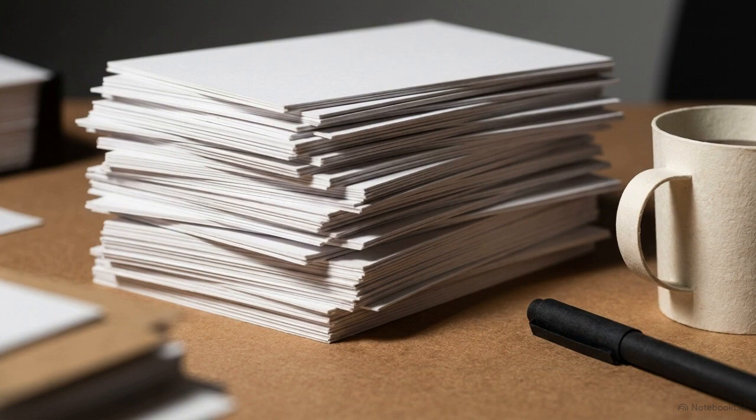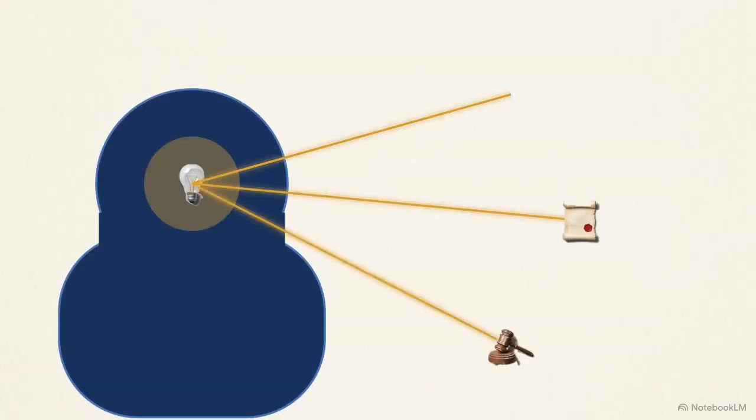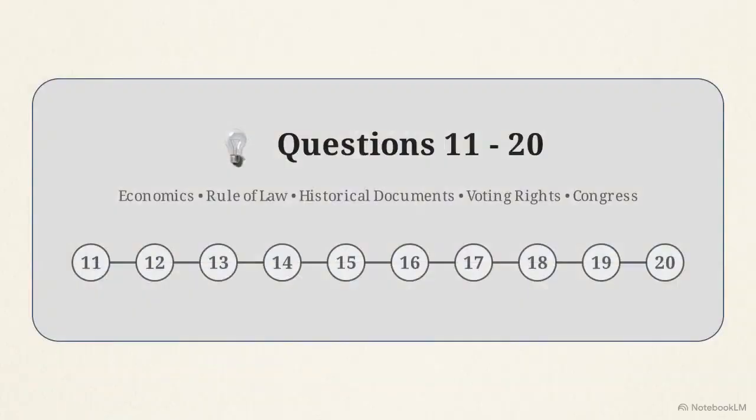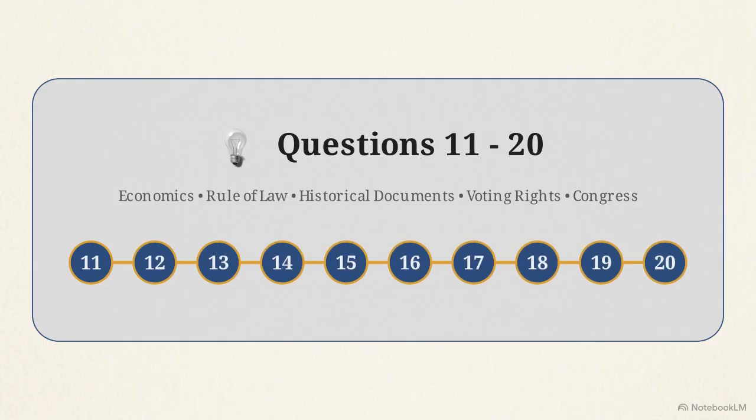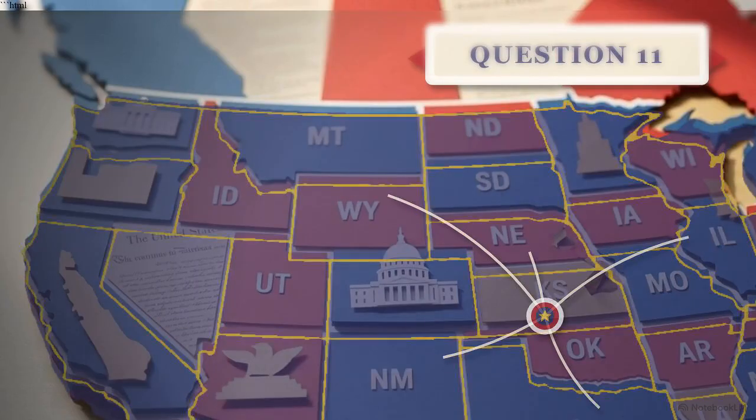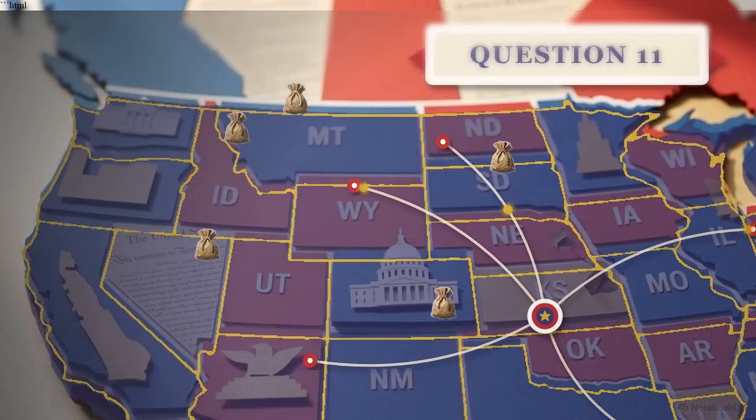Preparing for the naturalization oral exam requires more than just memorizing lines. It requires understanding the logic behind the laws. We are going to walk through the next 10 questions, examining the background of each answer to make sure they stick. Question 11 asks, what is the economic system in the United States?